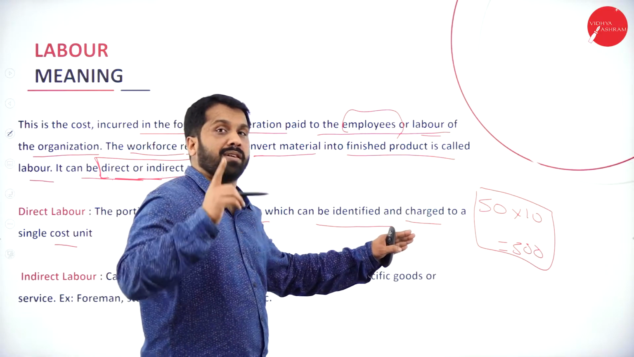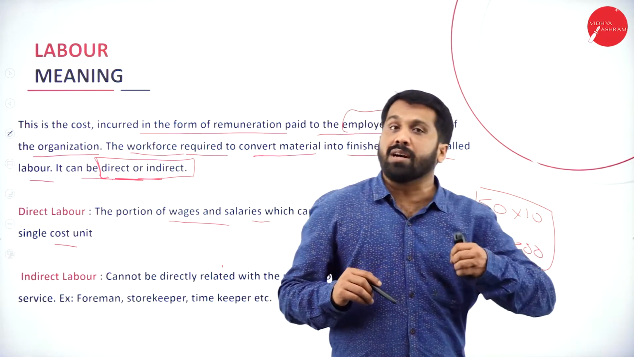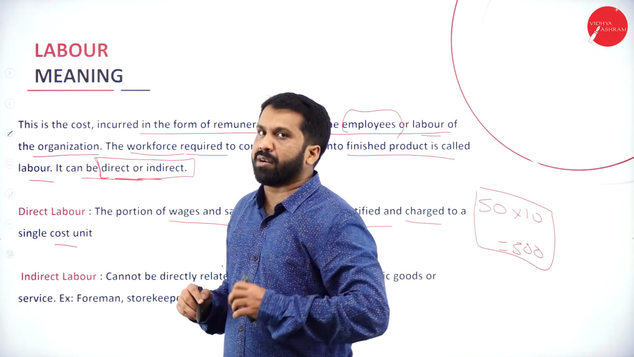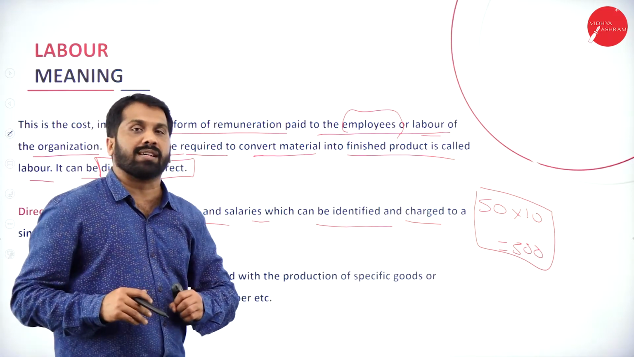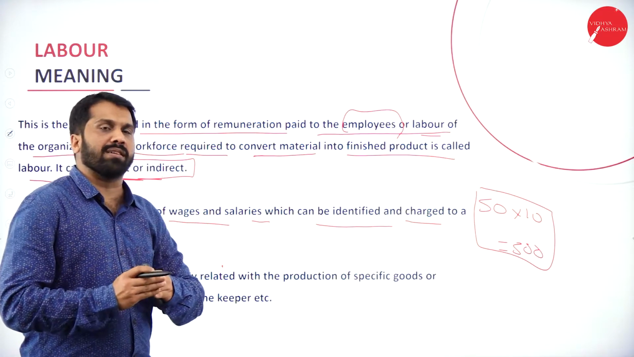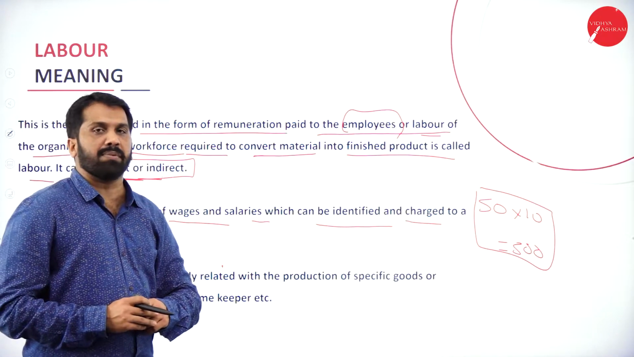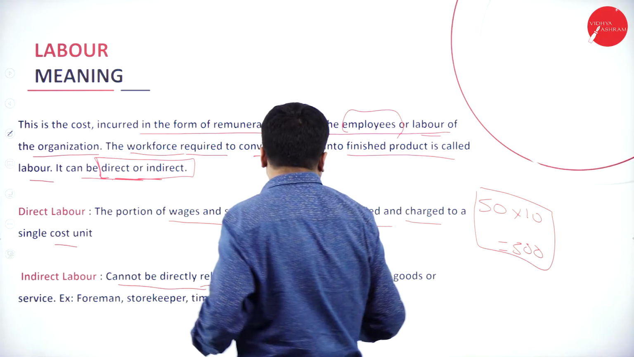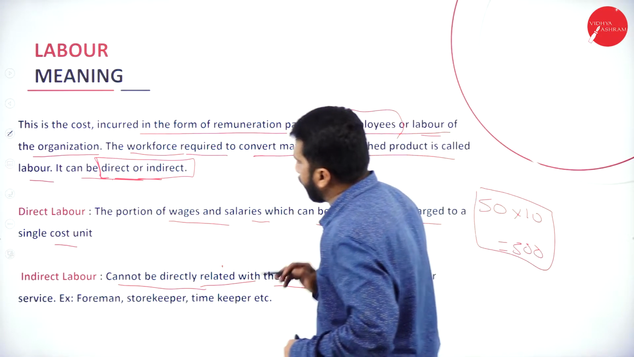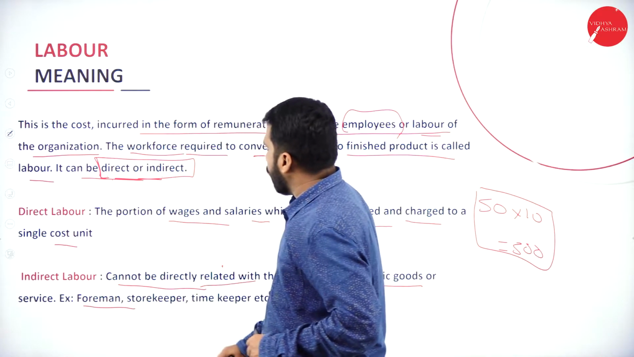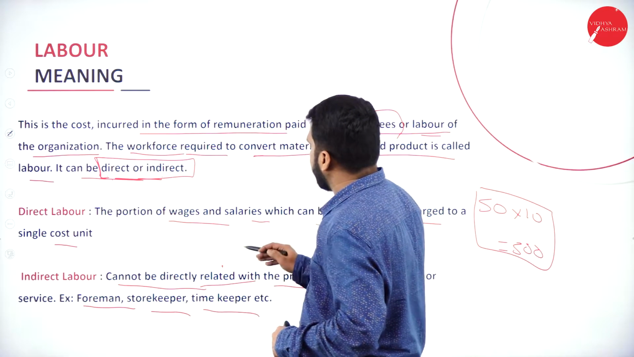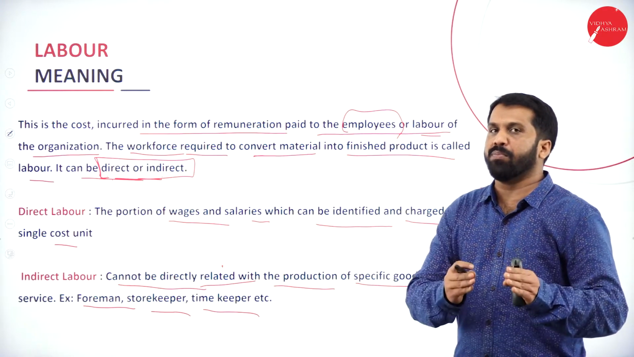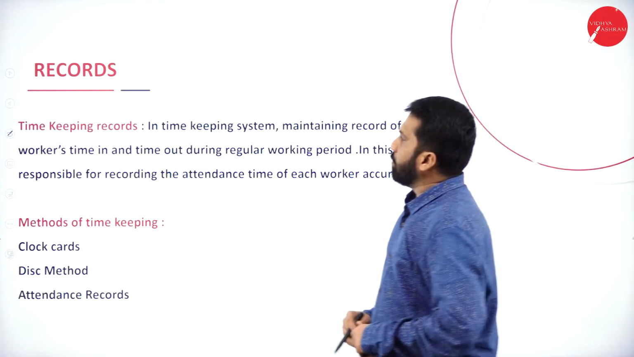Who are the indirect labor? As I told you, the persons who are supporting, like your production department, packing department, requisition department, your godown, or else your stock taking department, all come under your indirect labor cost. Indirect labor cannot be directly related with the production of specific goods or service. Examples: foreman, storekeeper, timekeeper, etc. These are called as indirect labor. Hope you're clear.